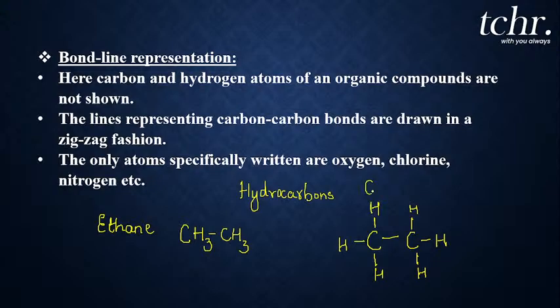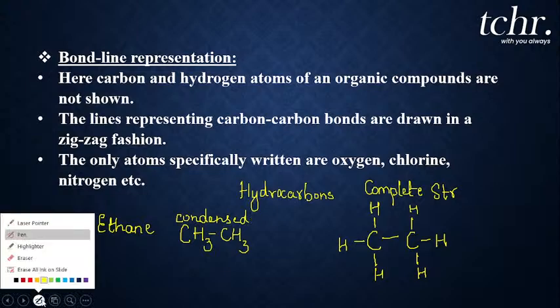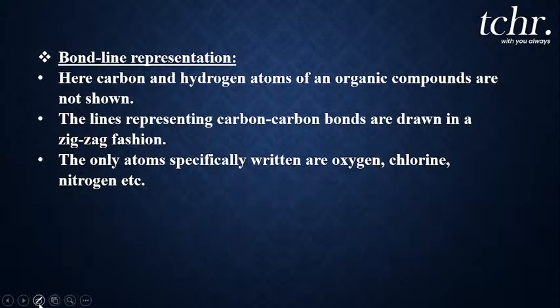The full structure of ethane, I will call the complete structure, whereas the short way of representing ethane as CH3 bond CH3, I will call the condensed structure. Is that clear, my dear students? So we can represent any organic compound in a complete form as well as in the condensed form. Now let me give one more example.